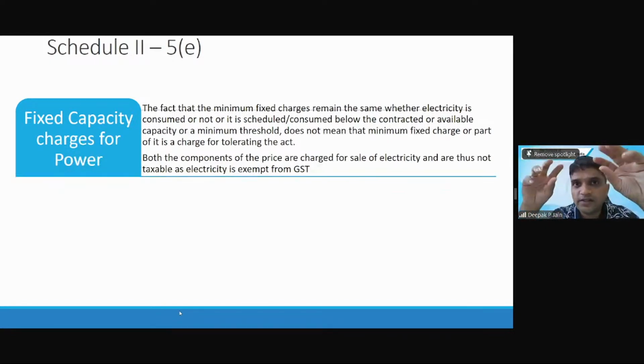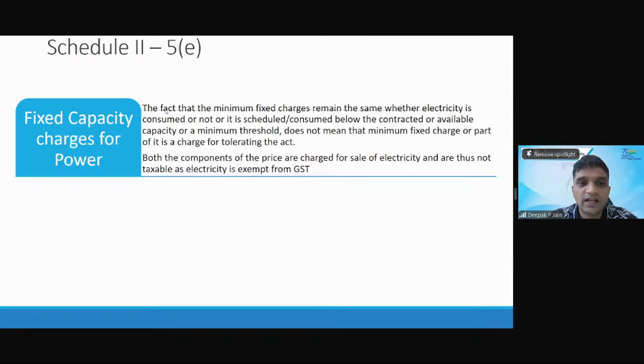Okay, now electricity, we are saying that you have fixed charges and variable charges. Fixed charges is for 100 units. Now you have consumed only 60 units, but still you pay for the whole 100 units. The question came in: what is that extra 40 units which I have not used but am still paying for? Is that electricity charges or is it something else?